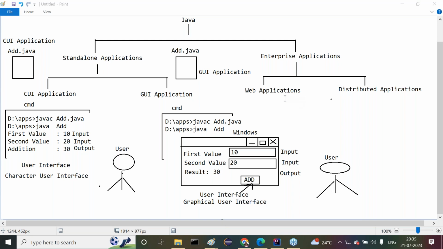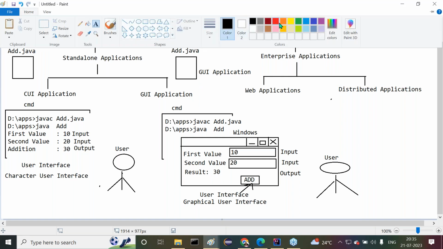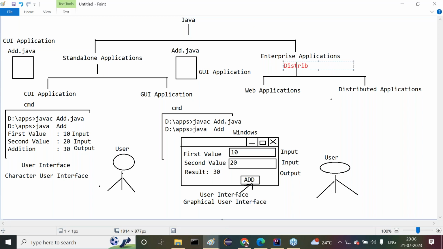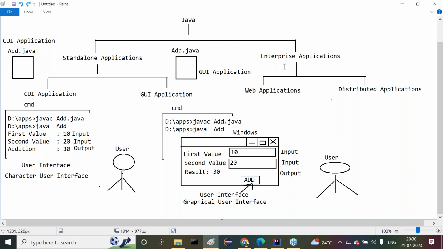One more point I am telling you: people use different terminology for the same thing. In place of enterprise applications, some people say distributed applications.